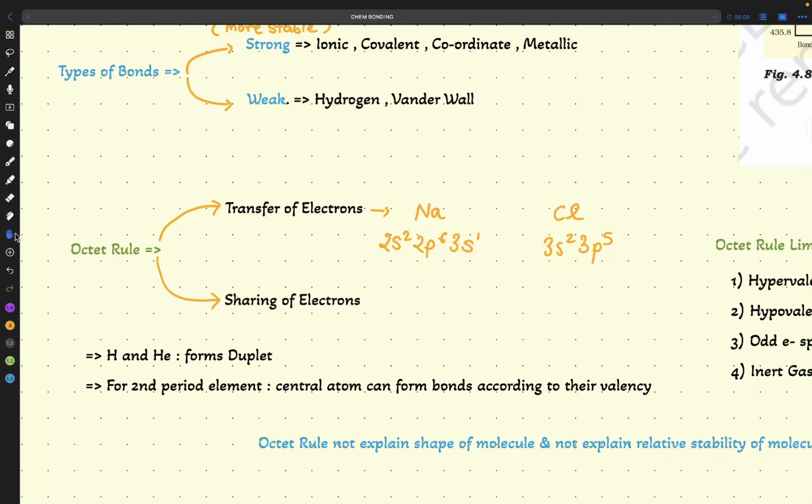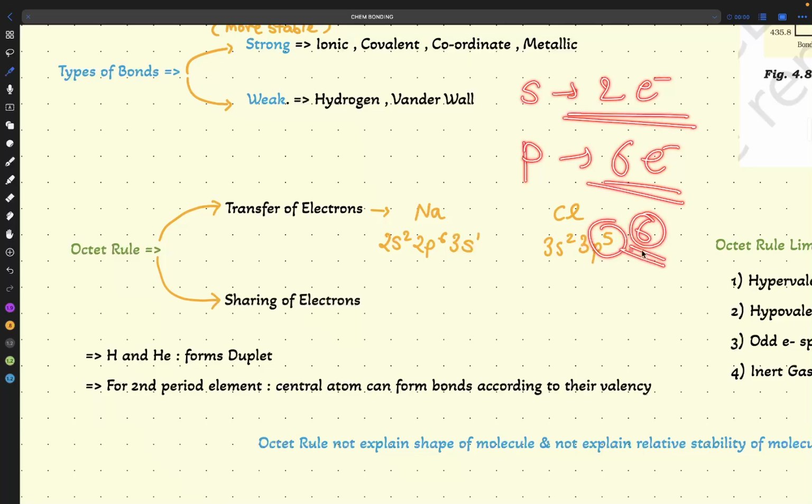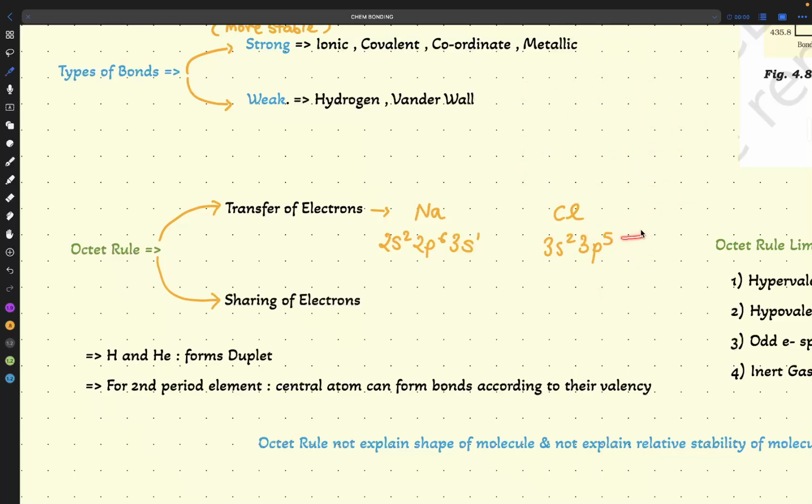Whenever, in complex structures or simple structures, anywhere, after writing the electronic configuration, you have to see how many electrons each needs to complete the octet. Cl needs 1 electron to complete its octet. I have told you in the previous class that s can accommodate 2 electrons maximum and p can accommodate 6 electrons. So with 3p5 we need 1 more to fill the valence shell.